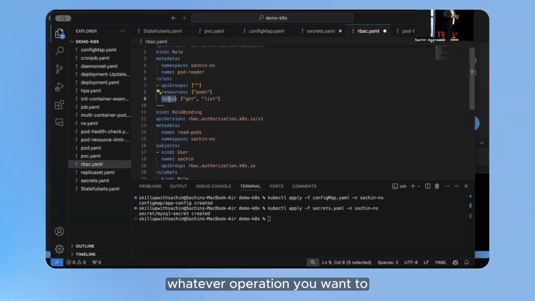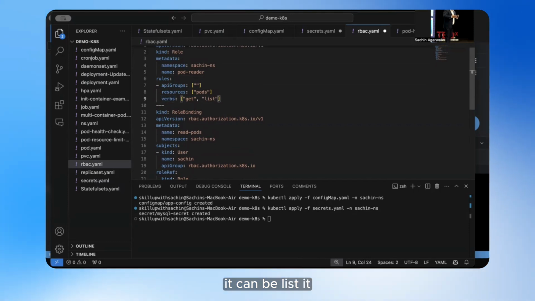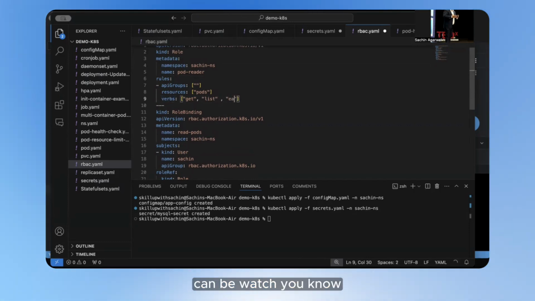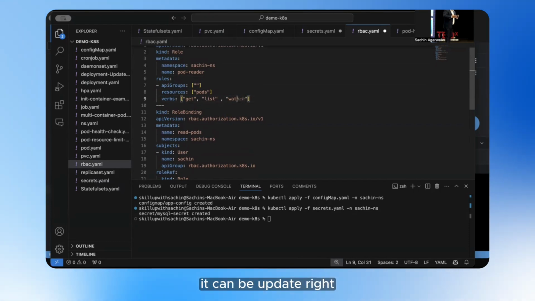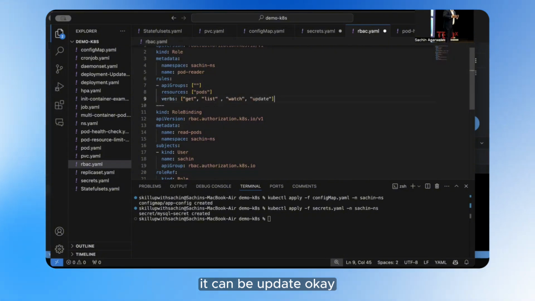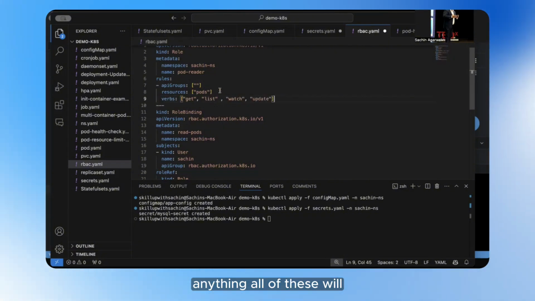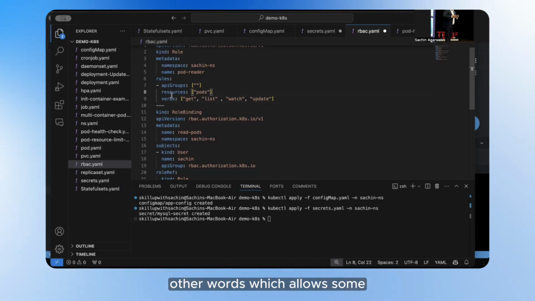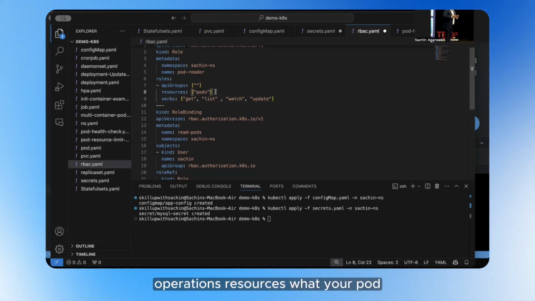Verbs means whatever operation you want to do. It can be get, list, watch, update, and more. All of these are verbs which allow some operations.